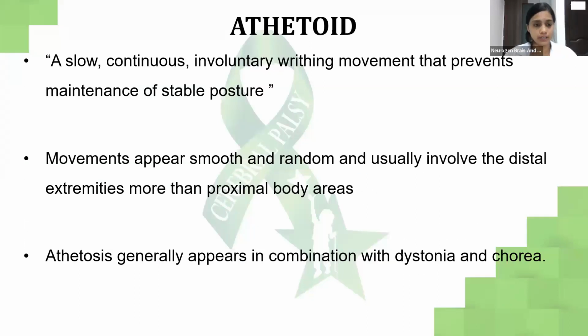What is athetoid? Athetosis is a slow, continuous involuntary movement. So chorea was large movement and athetoid is slow movement, which affects the maintenance of a stable posture. So basically, athetosis and chorea can be seen in combination with dystonia, like it can be seen together.